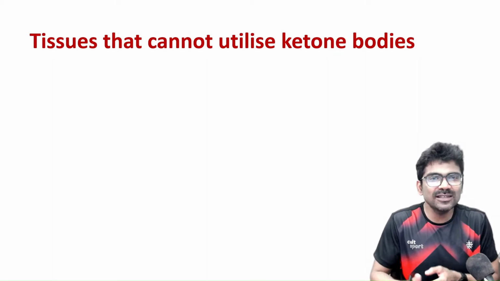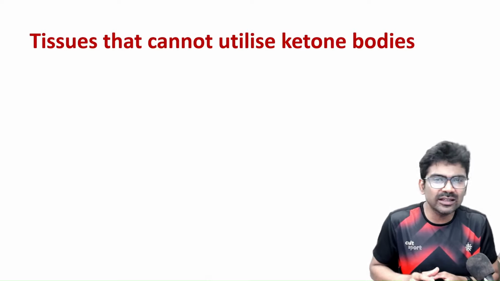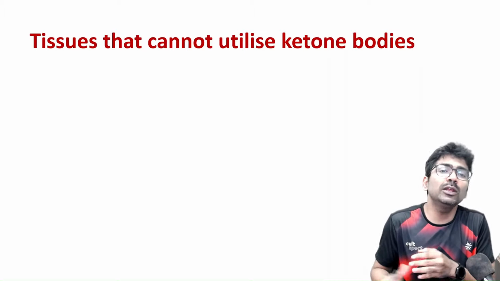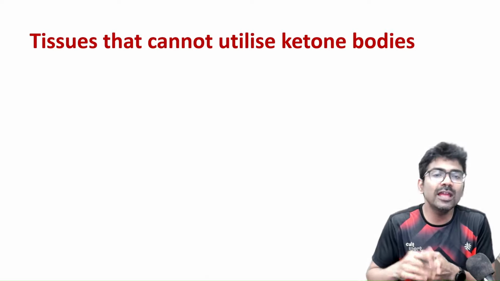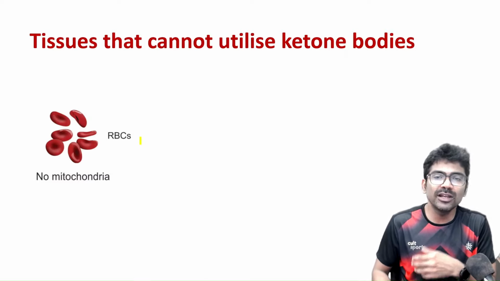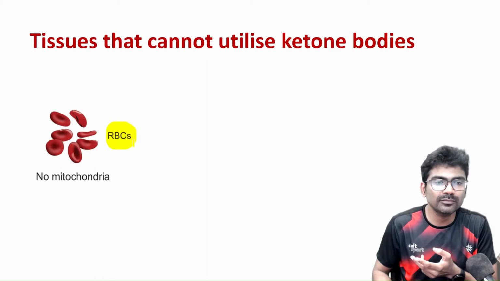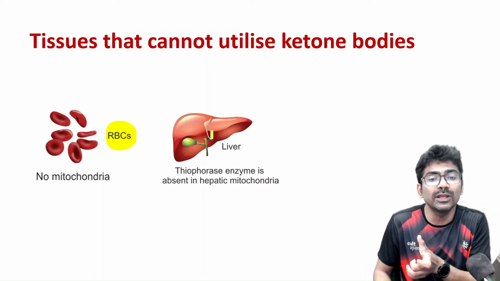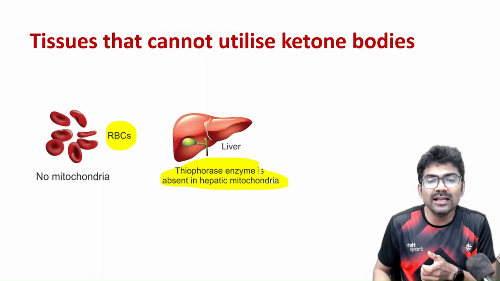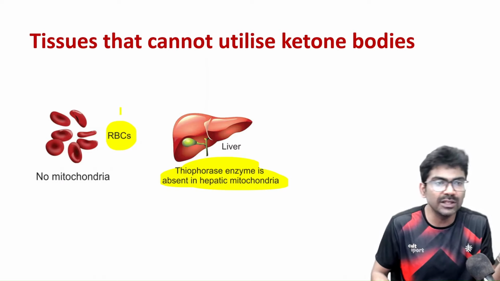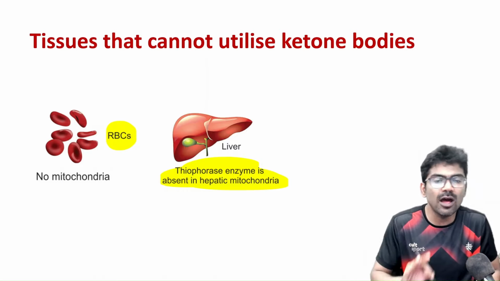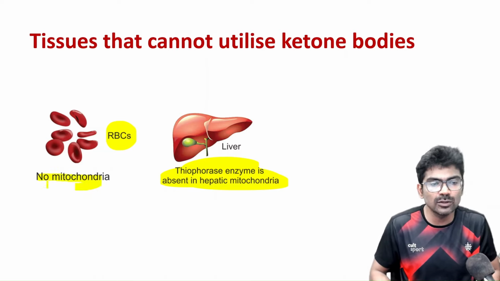Based on our previous discussion, can you name the tissues that cannot utilize ketone bodies? You can also use your logic. Where is ketone body utilization happening? Mitochondria. So name a tissue that does not contain mitochondria. That is your RBC. And previously I told you there is one tissue that lacks the enzyme thioesterase. So liver lacks thioesterase. So liver also cannot utilize ketone bodies. So this is another important question they ask. Name the tissues that cannot utilize ketone bodies. So you have to write RBC and liver, and the explanation also you have to write.